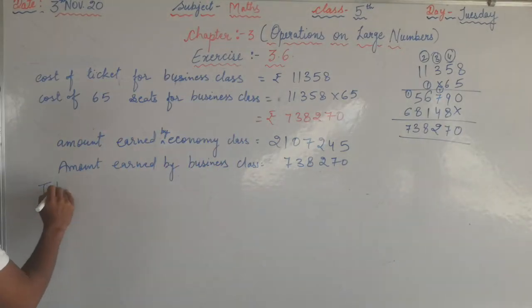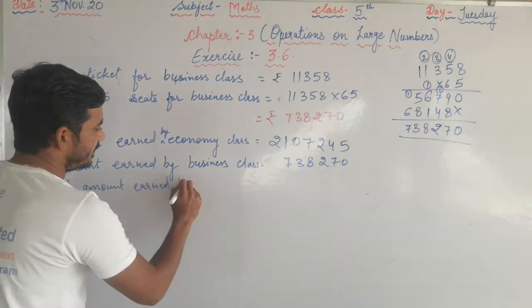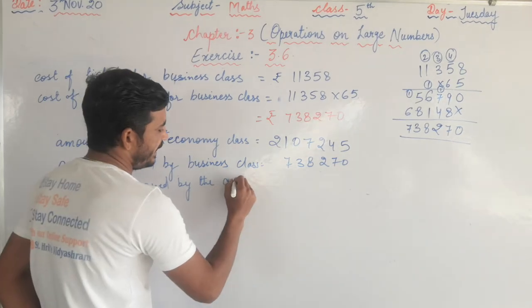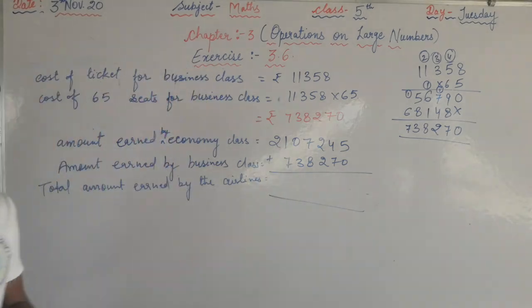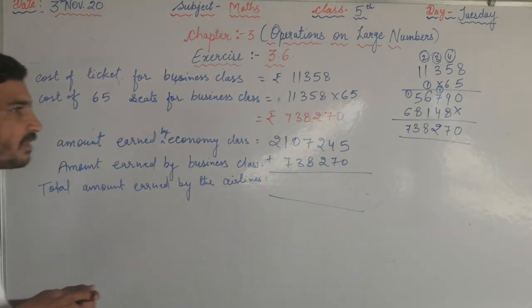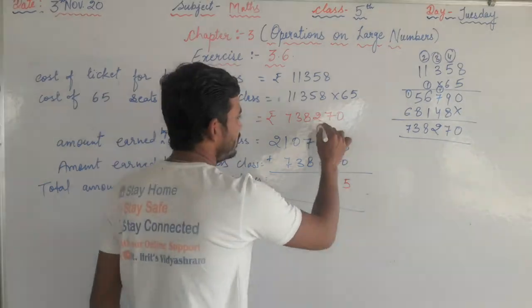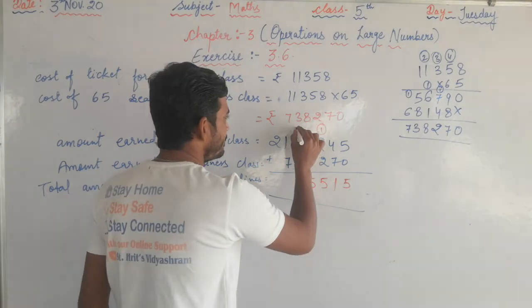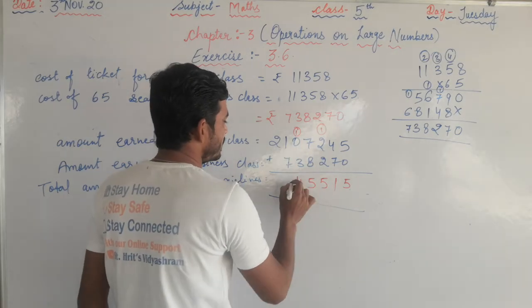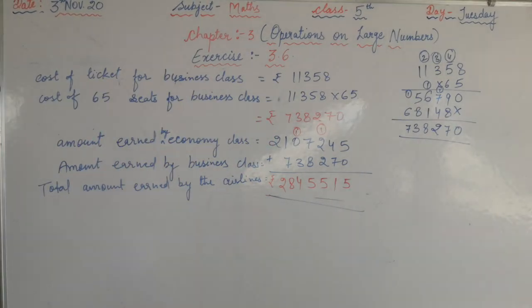Total amount earned by the airlines equals, you have to add these two. 5 plus 0 is 5, 7 plus 4 is 11, 1 carry 1, 2 plus 2 is 4 plus 1 is 5, 8 plus 7 is 15, 5 carry 1, 3 plus 1 is 4, 7 plus 1 is 8, and 2. So this is the amount that is earned by the airlines in a single trip.